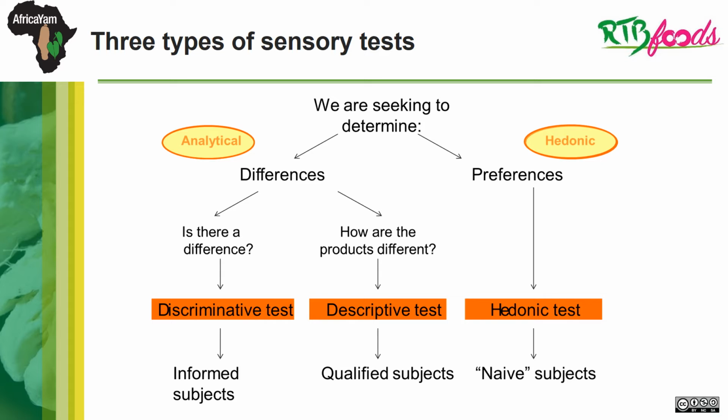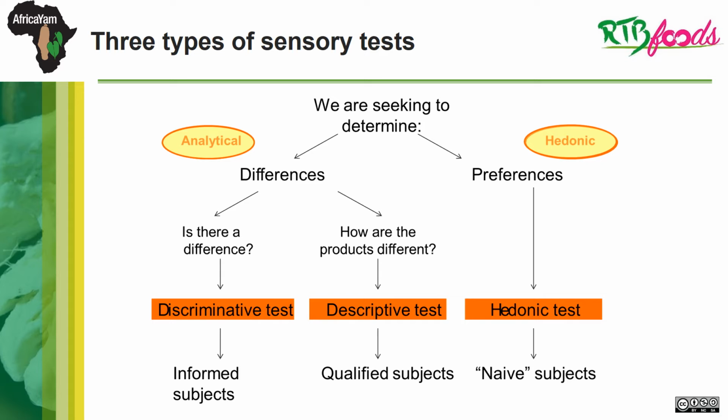For this test, between 10 and 20 panelists are informed, which means that they are familiar with the product and sensory analysis. For the descriptive test, we answer the question, how are the products different? For this test, about 20 panelists are qualified, they are trained and their performance is regularly monitored.